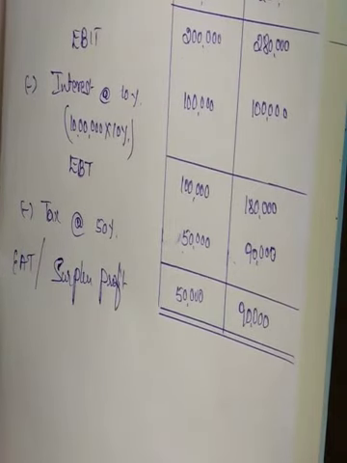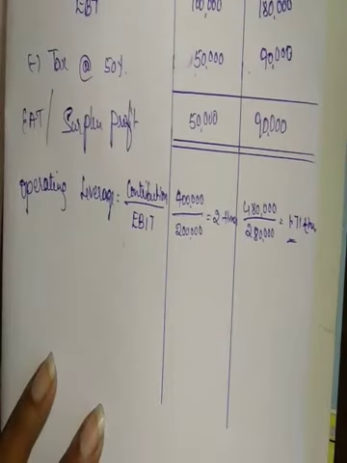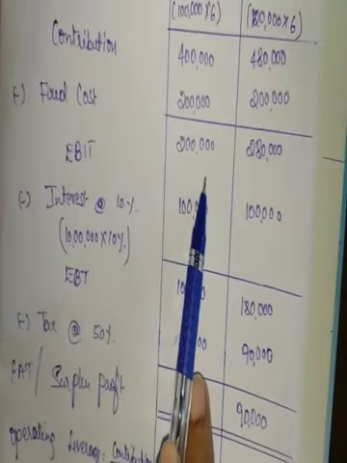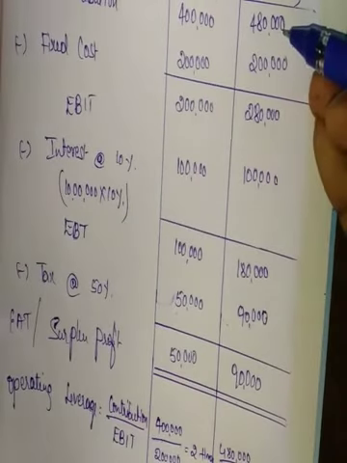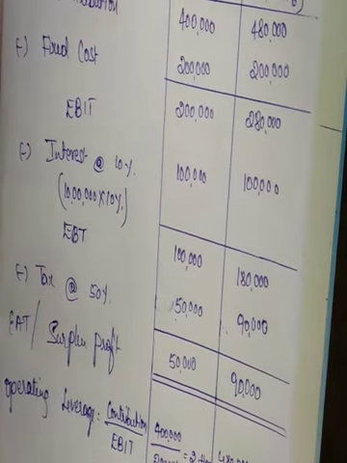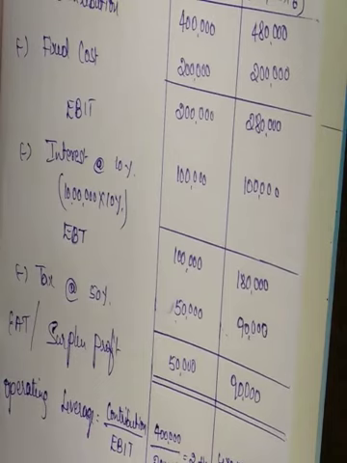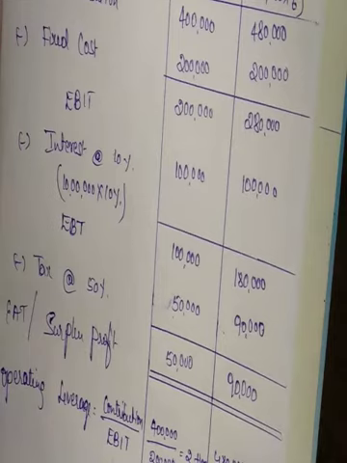Then let's calculate financial leverage and operating leverage. Calculation of operating leverage, formula is contribution divided by EBIT. So contribution is 4 lakh divided by EBIT 2 lakh. So operating leverage is 2 times, and for 1,20,000 units contribution 4,80,000 over EBIT 2,80,000. So operating leverage is 1.71 times. So we can see here when sales increased, the operating risk or operating leverage has come down to 1.71 times. The risk is reduced when sales increase.